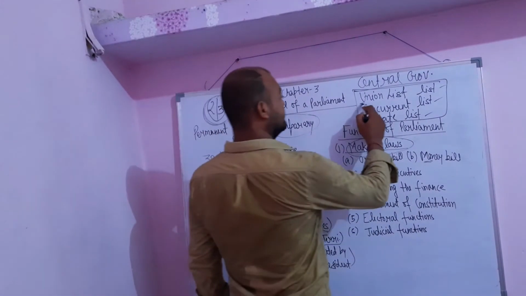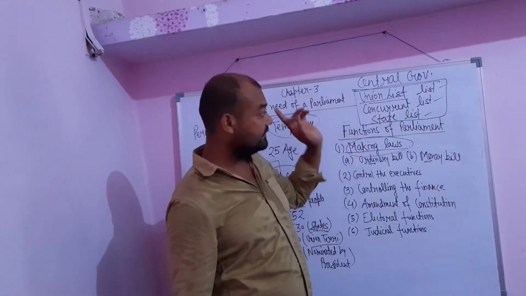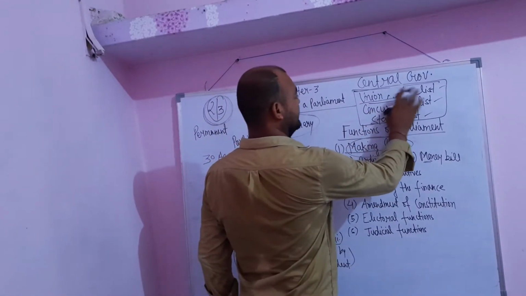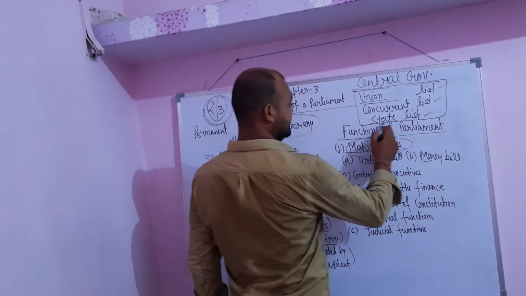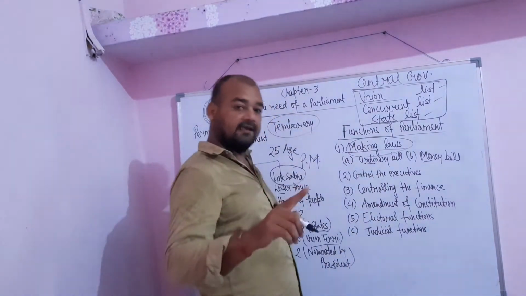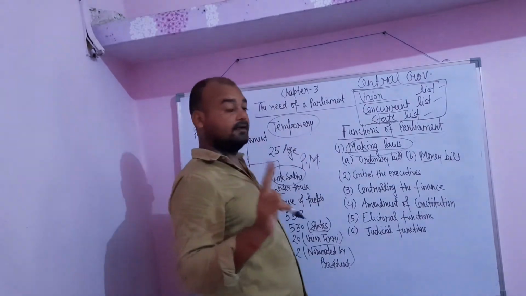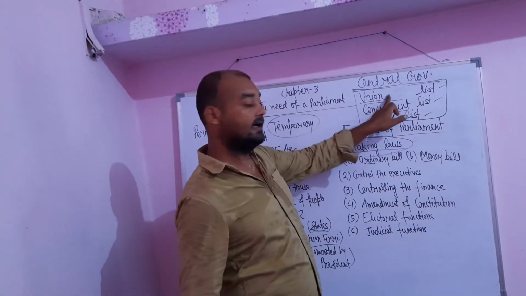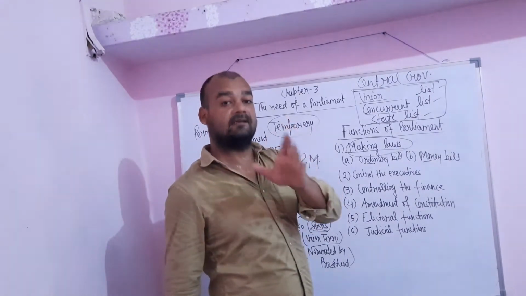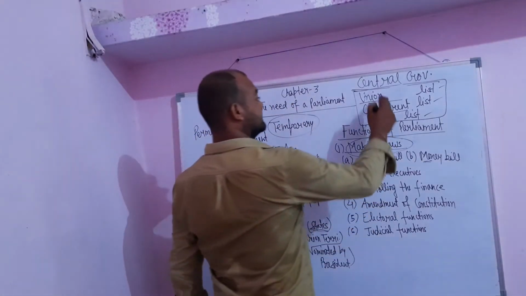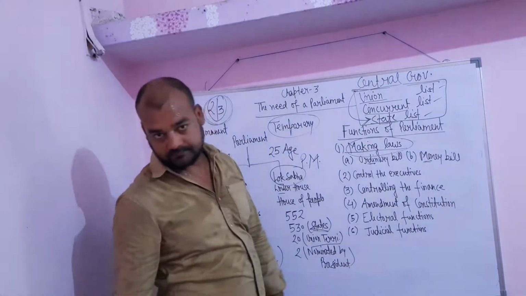So the subjects which are in the union list, for those, law is made by the central government only. In the state list, only the state government can make law. And in the concurrent one, both can make, either the state government or the union government. One more thing, in some special cases, the central government can make law in the state list also.